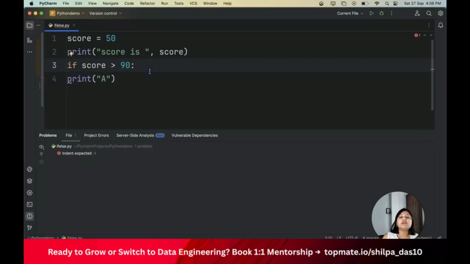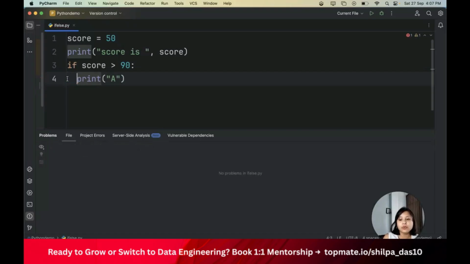So what happens if you are putting any if statement? It always asks you for an indentation. Indentation means there are 4 spaces or 1 tab. So in Python, 1 tab is basically equal to 4 spaces. So either I put 1 tab here, which actually gives you 4 spaces, or I can put 4 spaces using my space bar, 1, 2, 3, and 4. That also I can go ahead and do.